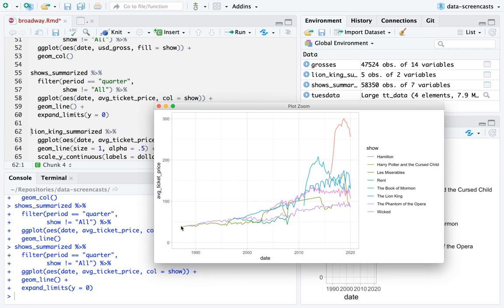Here we're seeing Harry Potter, which actually had a high price and lowered. I wasn't the biggest fan of Harry Potter, so it wouldn't surprise me if they lowered their ticket price a little bit. The Lion King average ticket price is going upward. Book of Mormon briefly had a very high ticket price. So we're getting a sense of how we can visualize each of these metrics, and some of them need a bar plot, and some of them need a line plot.